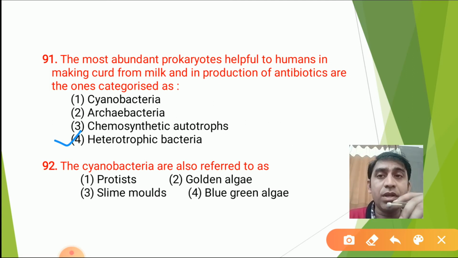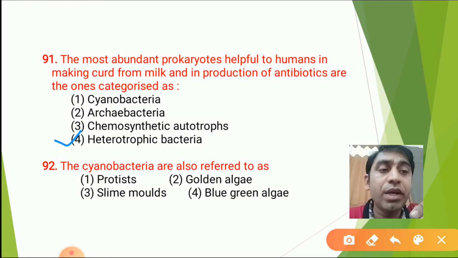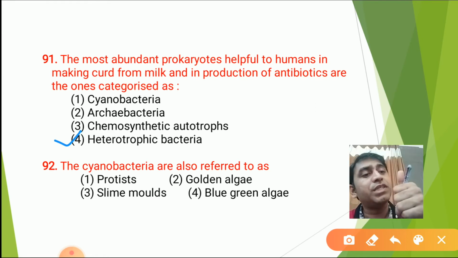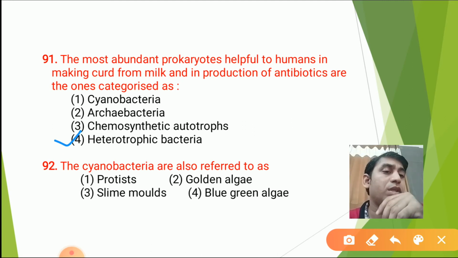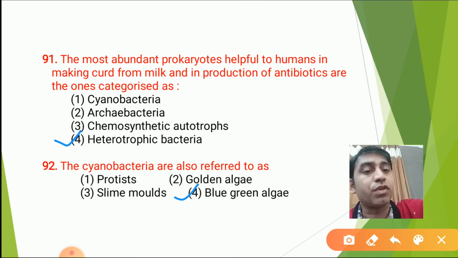Next question: cyanobacteria refers to protista, slime mold, blue-green algae, or golden algae. We know cyanobacteria is nothing but BGA, blue-green algae. Cyano means blue. I told you how to remember the pigments: cyano means blue, leuco means white, pheo means brown, chloro means green, rhodo or erythro means red, xantho means yellow, carota means orange. Remember all these words. So the answer will be the fourth.